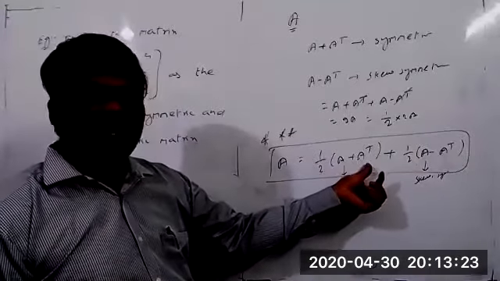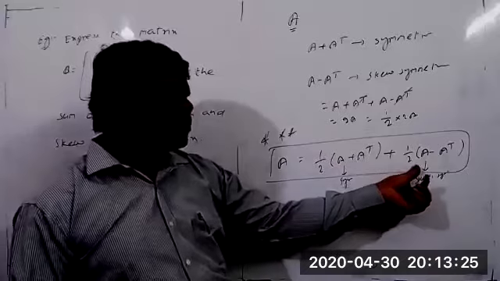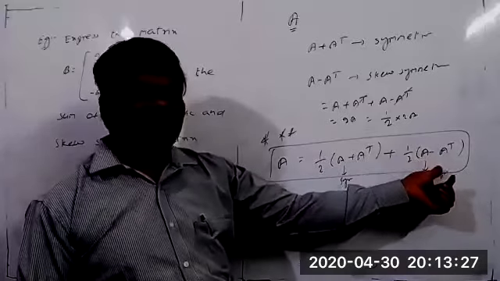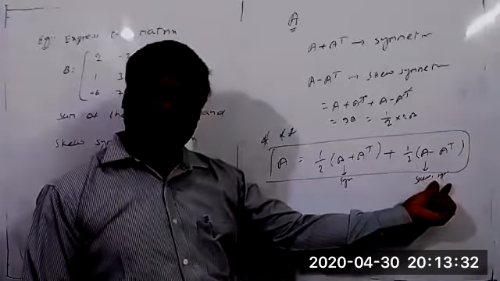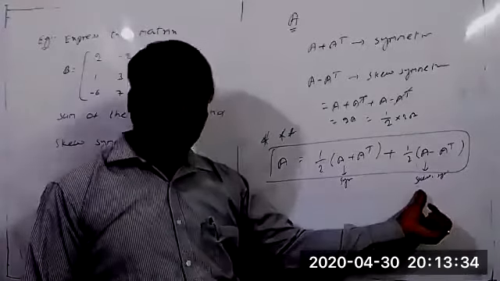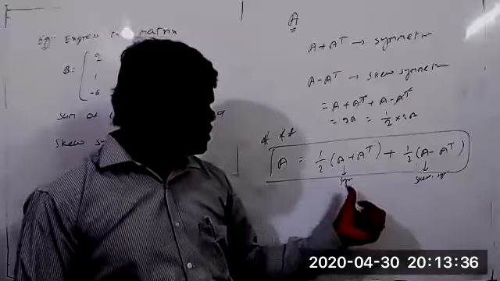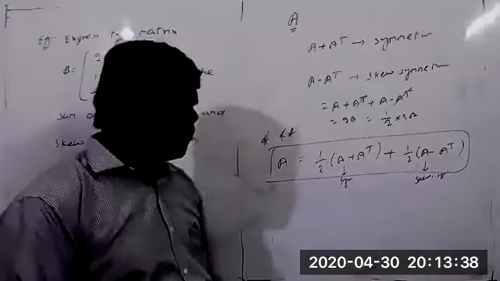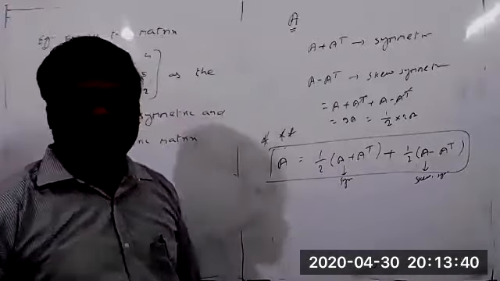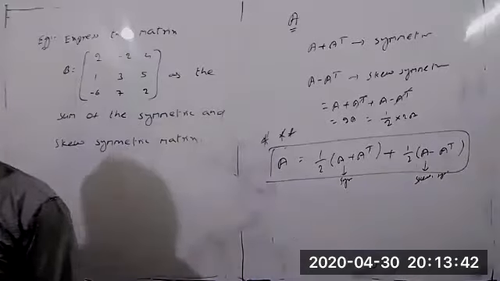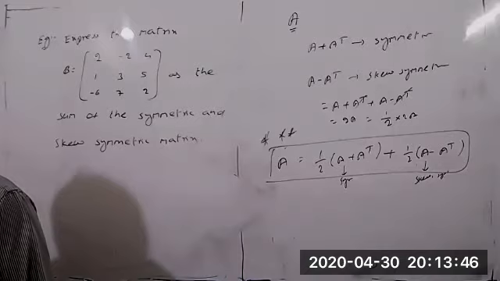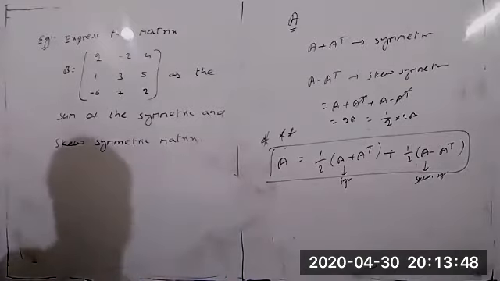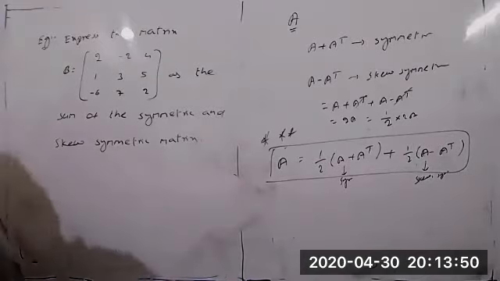Then the value of P equals half into A plus A transpose, and Q equals half into A minus A transpose. First you find the matrices P and Q separately, then add them, P plus Q. Somehow P plus Q should equal the same matrix. Then we call the given square matrix the sum of symmetric and skew symmetric matrices. Now the solution.